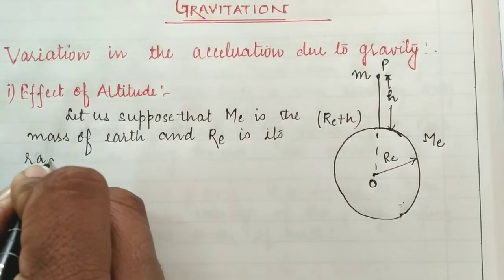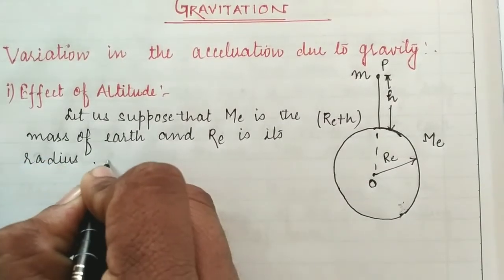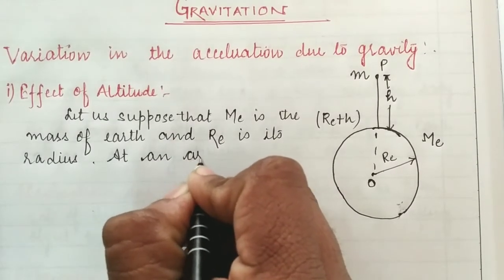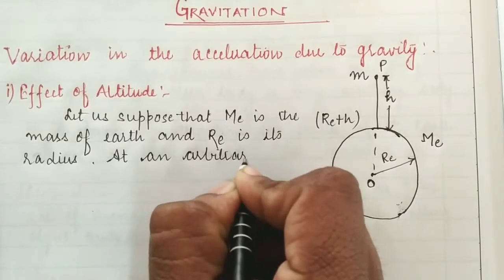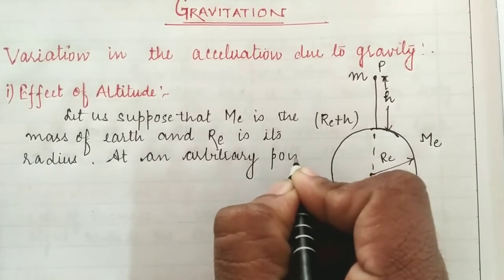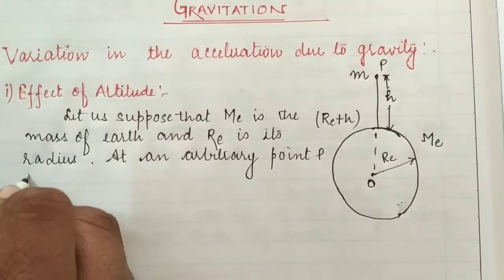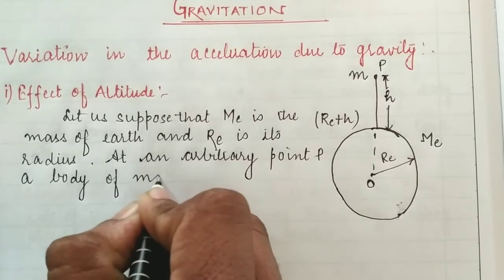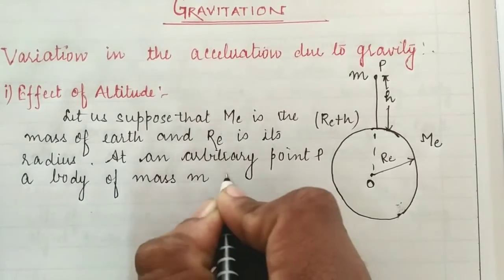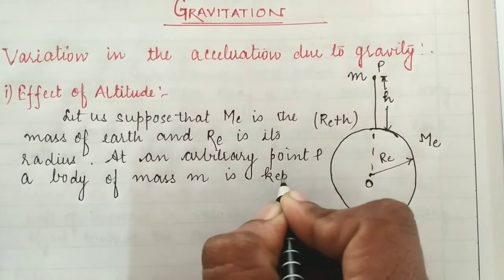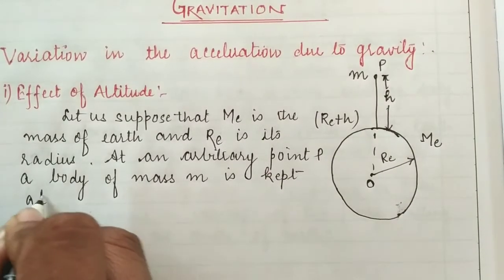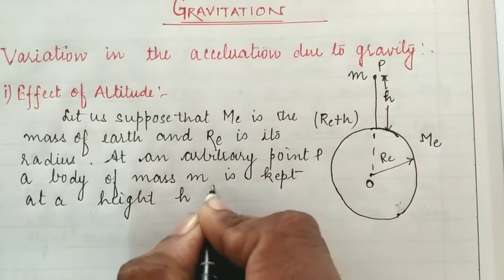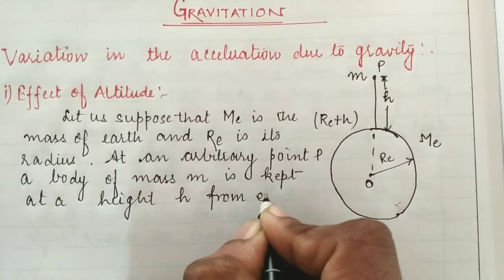Okay students, at an arbitrary point P, a body of mass small m is kept at a height h from earth's surface.